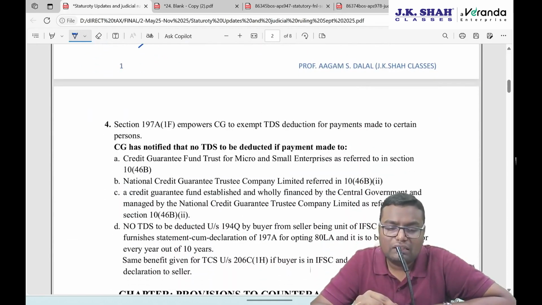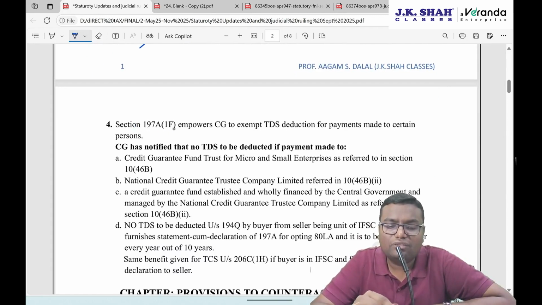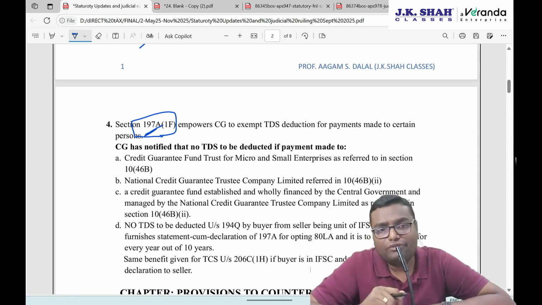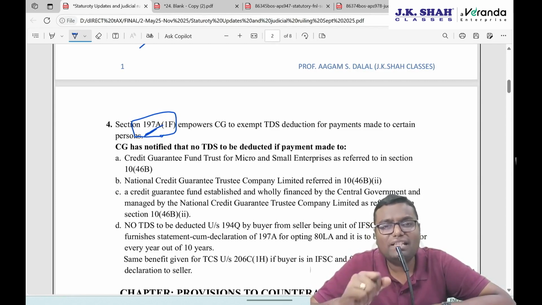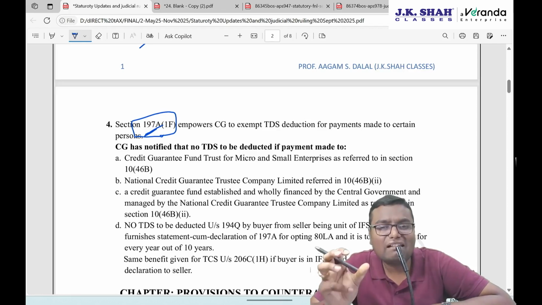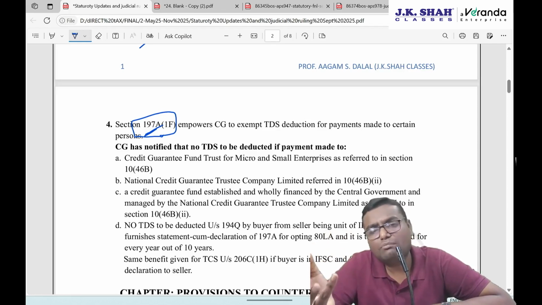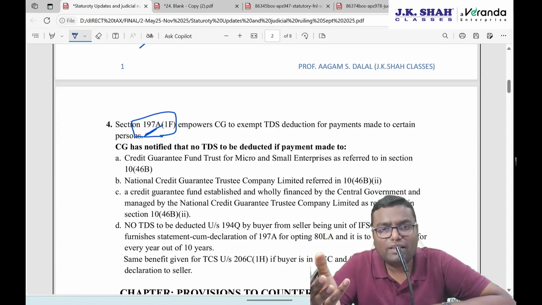Fourth one. It is related to section 197A subsection 1F. Again 197A. Subsection 1F is giving a power to the central government that they can bring any notification by which they can exempt certain entities from any kind of TDS section. So if any notification is brought under this section and the name of an organization or any class is given under any section, their TDS will not be deducted, because it might be possible that the organizations notified under this subsection are fully exempted from income tax. Then why deduct their TDS?